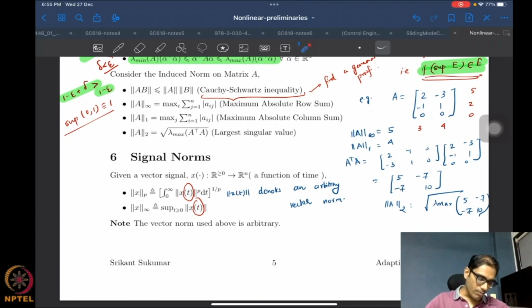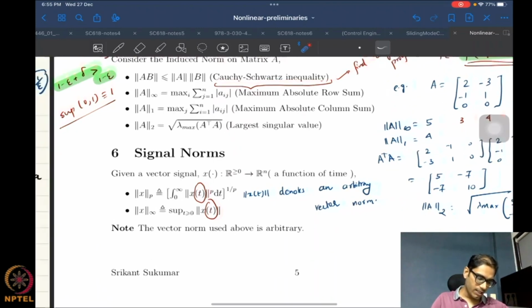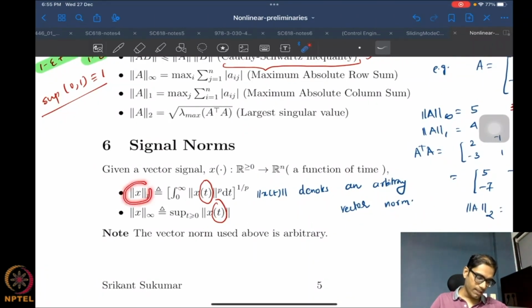And so what we then do is define these signal norms. The P signal norm, which is denoted in this way, is defined using the vector norm. Please note that the vector norm contains the time argument, because it has to; vector norms are for fixed vectors.